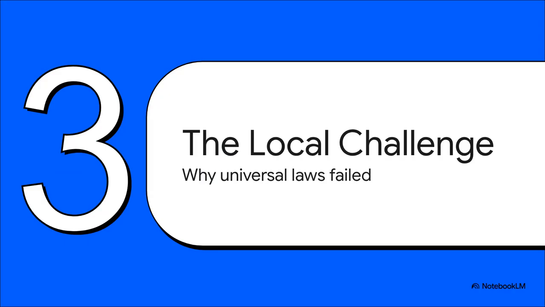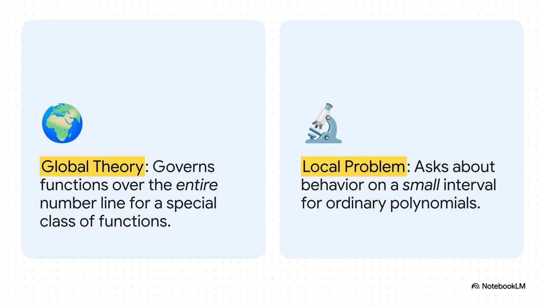So the big question is, why couldn't these powerful universal rules solve the very specific local problem that Erdős was wrestling with? It really just came down to a mismatch of scale. The global theory was designed to describe the entire universe, but the question was about what happens on a single city block. The everyday polynomials you get from connecting dots just didn't fit those ideal rules on a global scale. So the universal laws just weren't the right tool for this very local job.